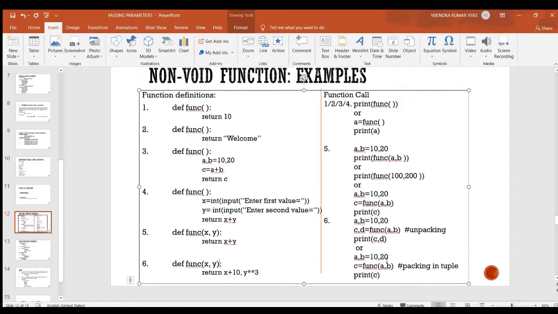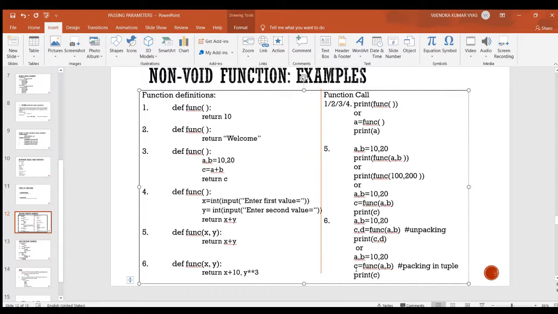We are taking two values in a and b, or we can take two values from the user through the input function, but here I have taken two literals in a and b, and after calling this function I am assigning the return value to a single variable.